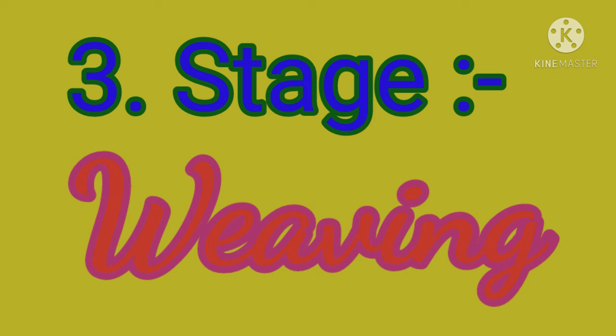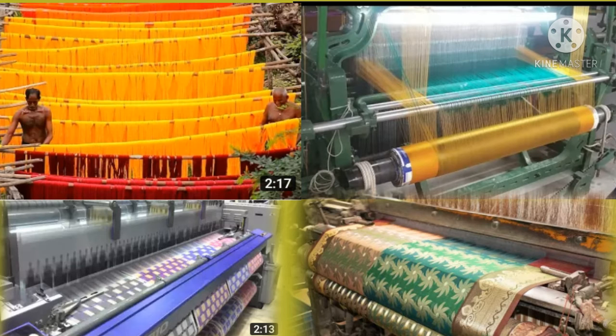Okay, so next the third stage is weaving, children. In this third stage, the weaving stage, first we are going to understand what is meant by weaving. In this stage the thread or yarn is going to convert into rough fabric, where the thread is woven into fabric, so that is called the weaving stage, children. How is the yarn converted into rough fabric, do you know, children?